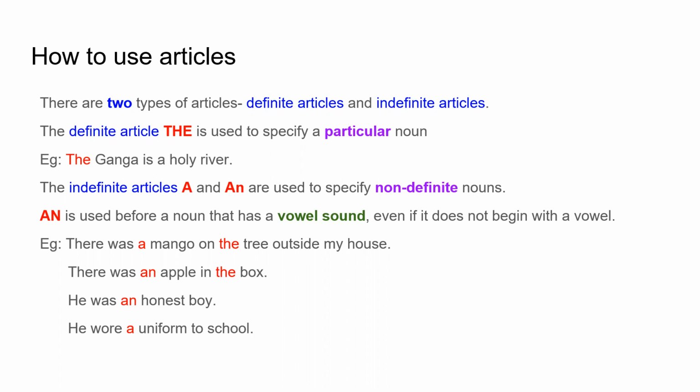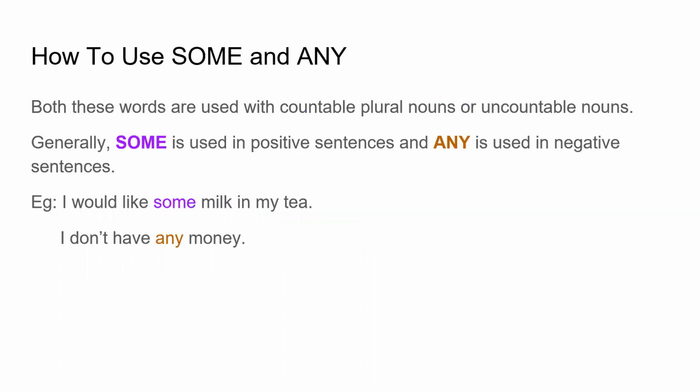Now let's see how to use the words some and any. Both these words are used with countable plural nouns or uncountable nouns. I hope you know the difference between countable and uncountable nouns. Countable nouns are those which you can count. For example, if I say there are 10 books on the shelf, you can count those books.